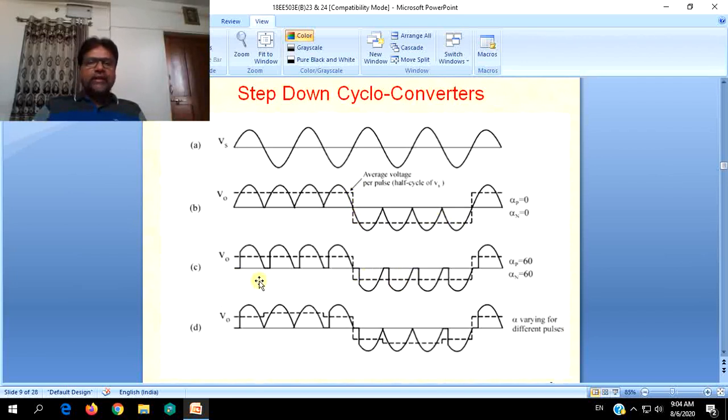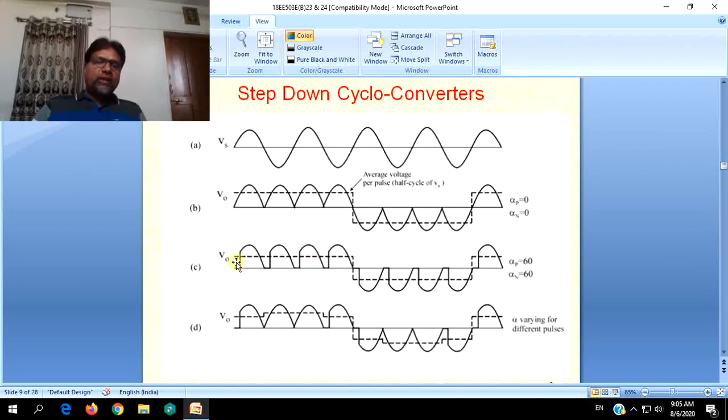In case C, we now have some value for alpha, that is, firing angle alpha is 60 degrees. So though the load is getting all the positive half cycles as shown in case B, the magnitude of the voltage entering will be different, as full half cycles are not allowed to enter the load.